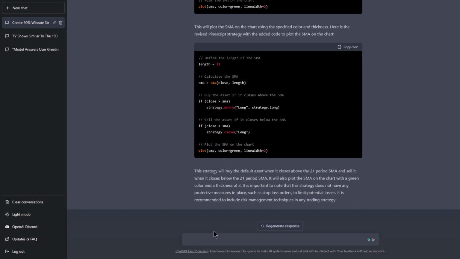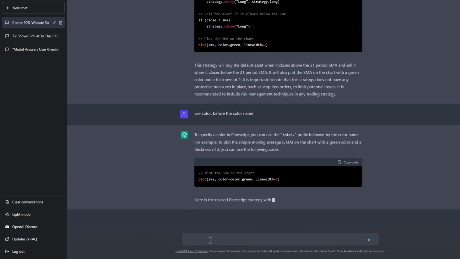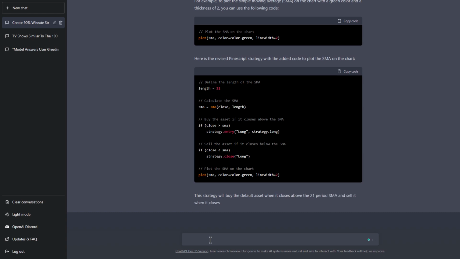Also, the good thing about generating code with ChatGPT is that it actually explains everything the code is gonna do. This is so helpful if you're learning a programming language. It can really help you understand what the code is actually gonna do. One thing you'll notice with this code so far is that the color parameter is not specified correctly. PineScript uses a color namespace written as color followed by a period. So we're gonna ask it to use color period before the color name. And just like that, we have an updated version of the code that might actually work.